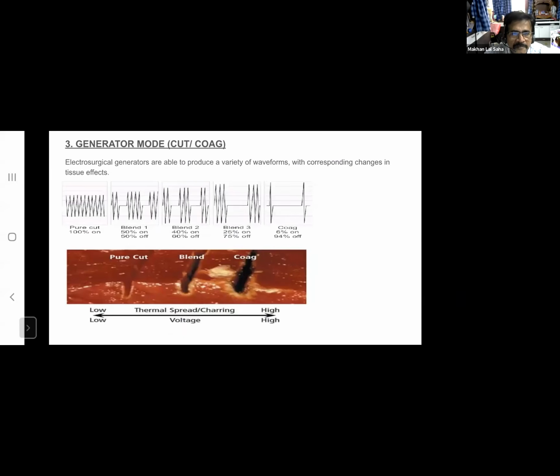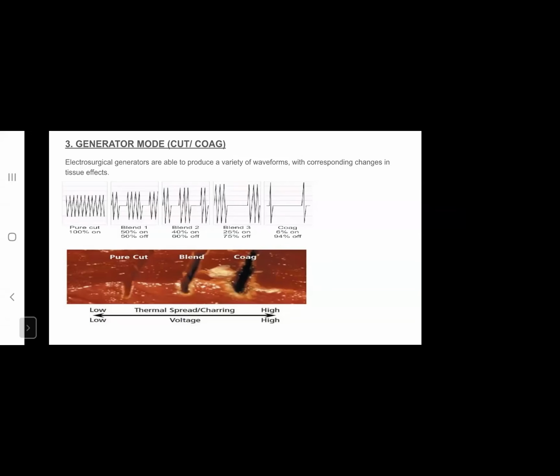Right, this picture. Can you take a minute to explain the meaning of this picture? Yes, sir. In the pure cut mode, there is constant activation. The electrosurgical unit is active all the time, providing the electrical waves as seen in this graph.